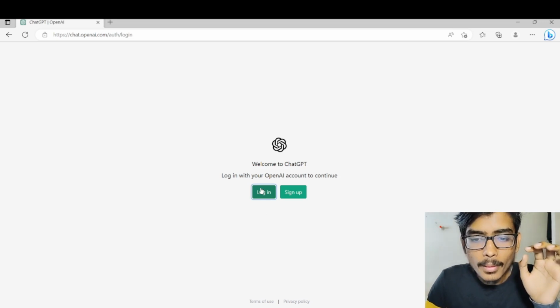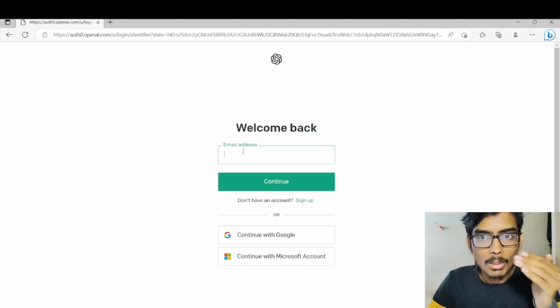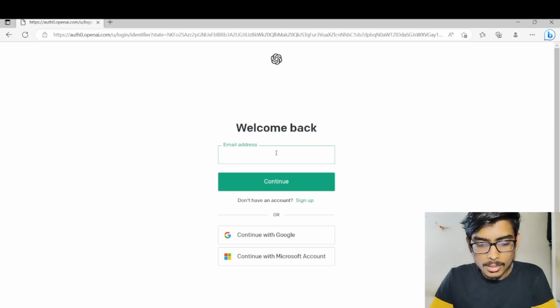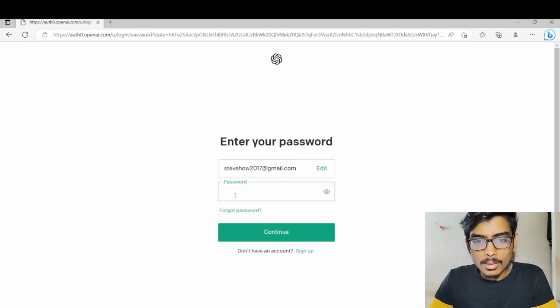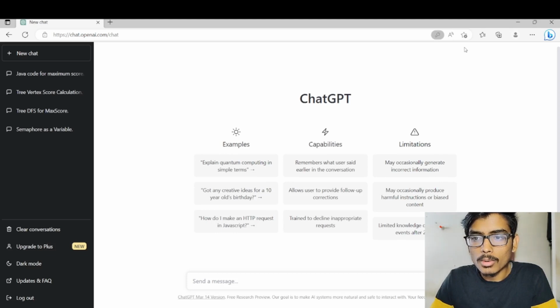So don't worry. If you're a previous or coming back user, then you just have to type your email address from which you signed up previously. And when you press continue, I'll just show you an example. If you press continue, then it will say that you have to type in your password. Okay, so I'll type my password and press enter. It will load the page and go through the complete main frame, the main area where you do all the things.